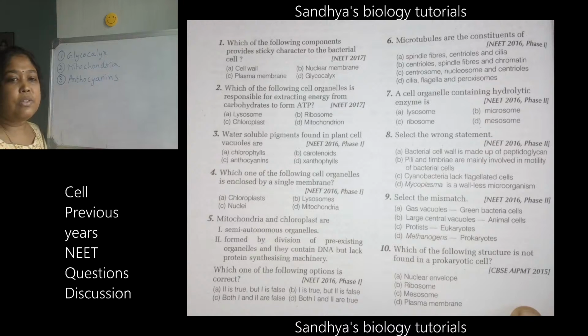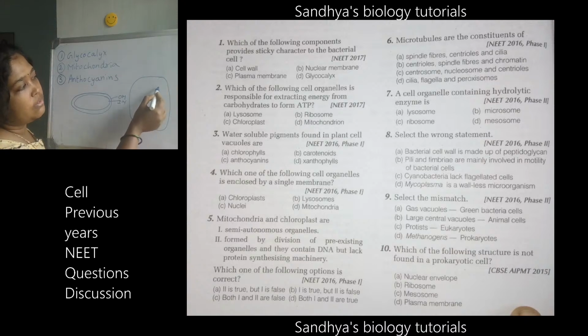So what are the options they have given here? Let us see the options. The first option is chloroplast. You know the structure of the chloroplast. This is the chloroplast structure: there will be two layers, the outer membrane and the inner membrane. The next one is lysosomes. Where are the lysosomes present?